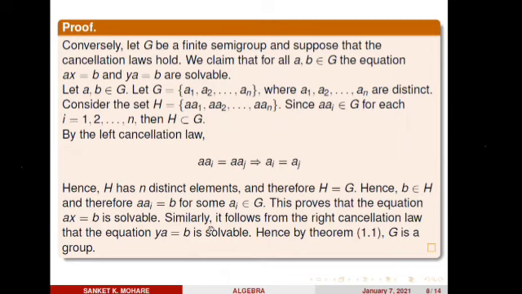Here I wrote, similarly it follows from the right cancellation law that the equation ya equals b is solvable. Hence, as these two equations are solvable, meaning these two equations have a solution, and as G is a semigroup, by theorem 1.1, the last theorem, G is a group. This proves the theorem.